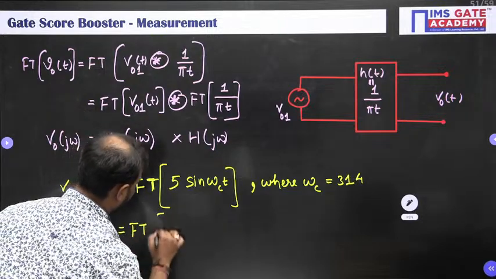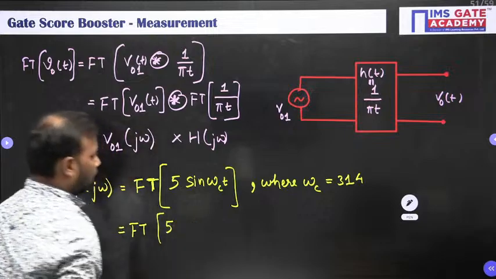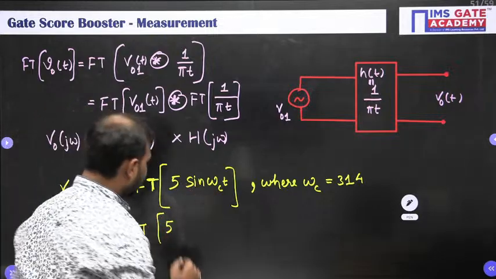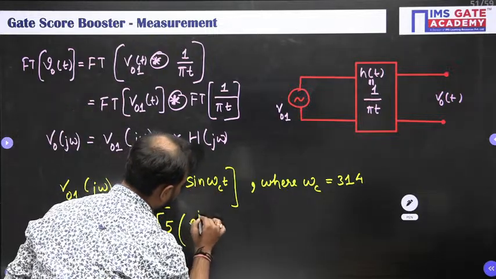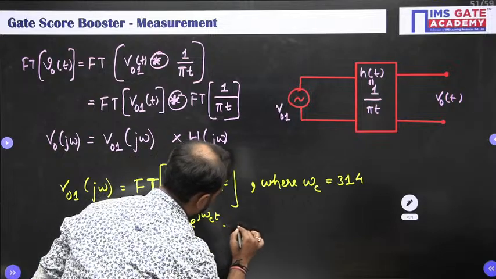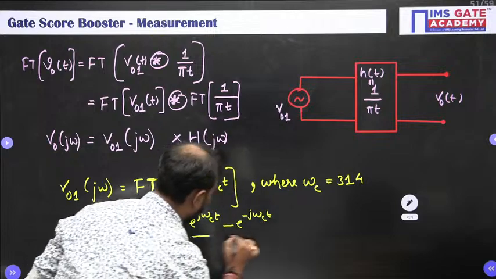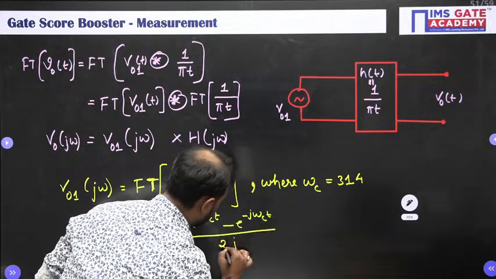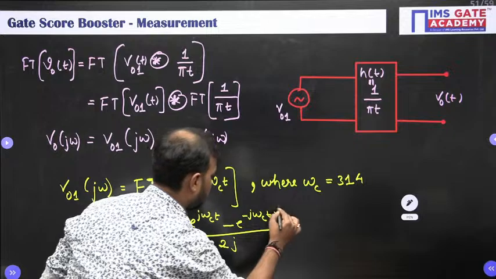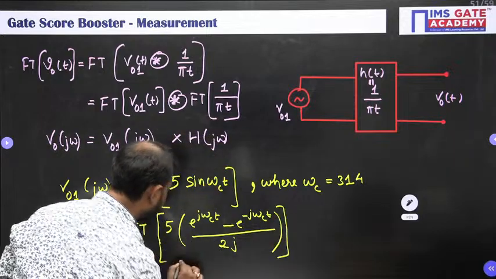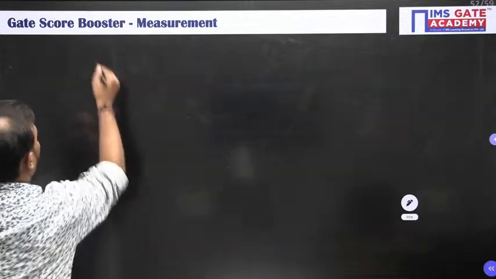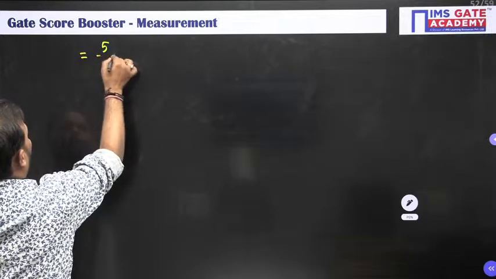Fourier transform, see, 5. Can I write this sin omega ct as e to the power plus j omega ct minus e to the power minus j omega ct, whole divided by 2j? Right? We can write like this. So this is equal to 5 upon 2j.